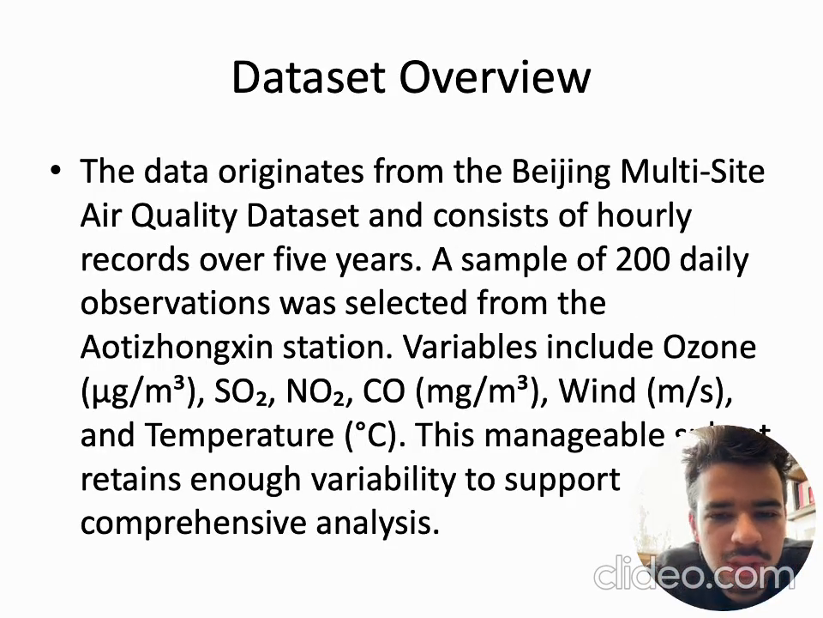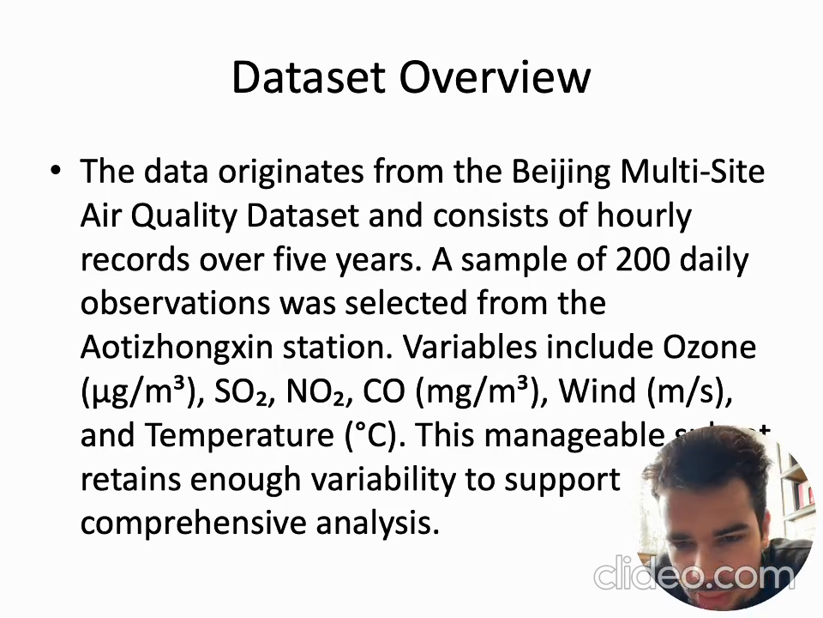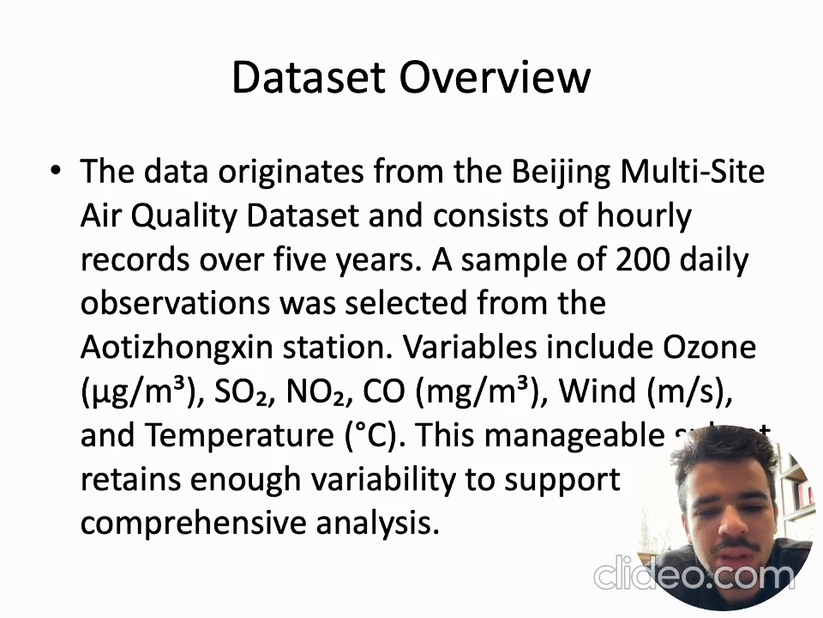The data itself originated from the Beijing multi-site air quality dataset and consists of hourly records over 5 years. A sample of 200 daily observations was selected from the A2 station. Variables include ozone, SO2, NO2, CO, wind, and temperature. This manageable sample retains enough variability to support comprehensive analysis.